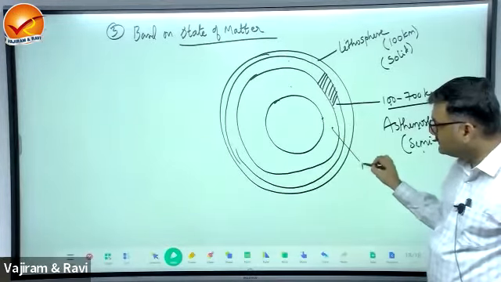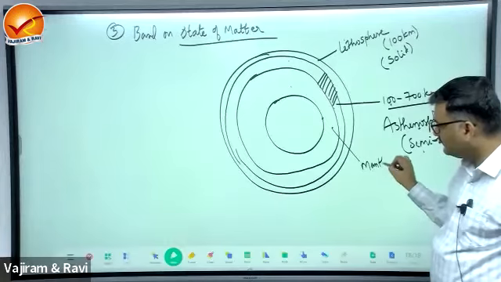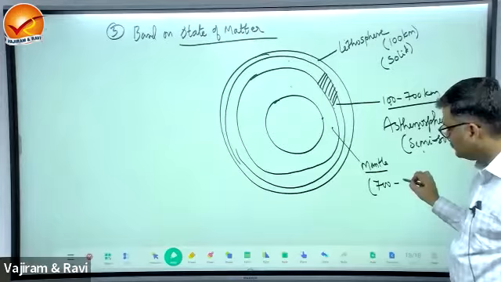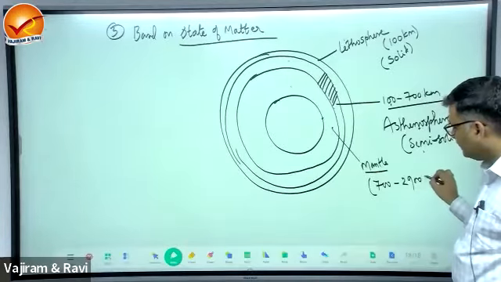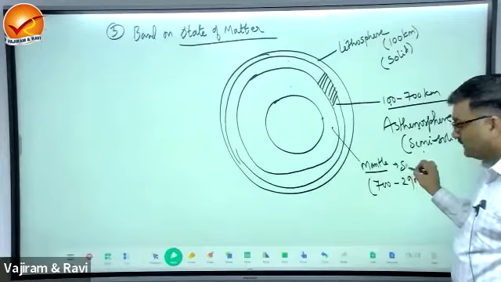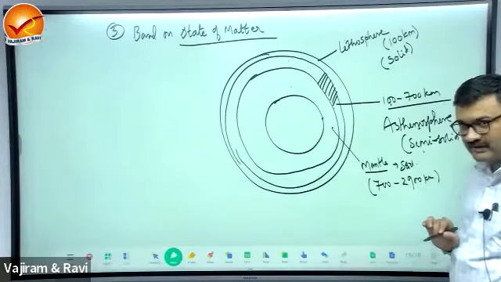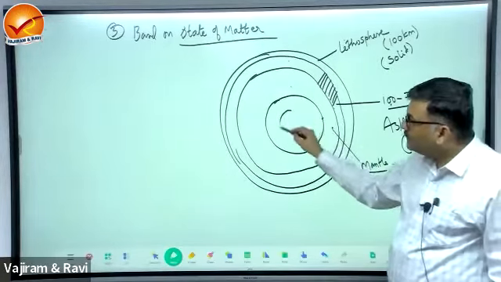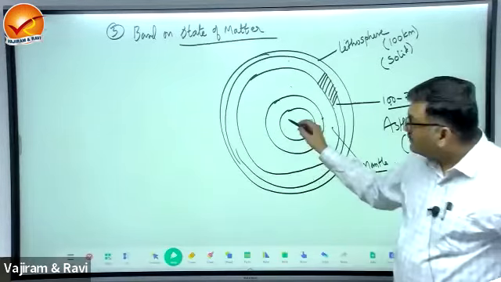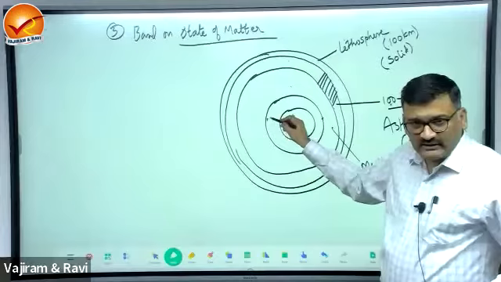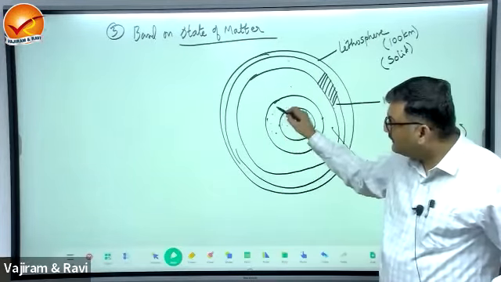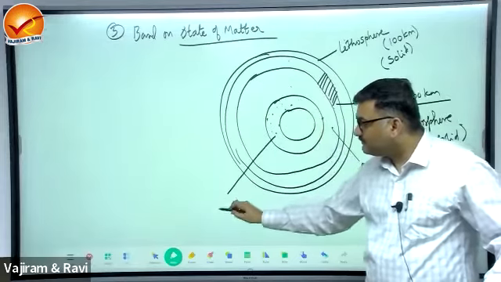2900. This is a part of mantle. So from 700 to 2900 kilometer, this is going to be mantle. Mantle is solid, and then core. Core is divided into two parts. 2900 to 5200. This is the outer core.